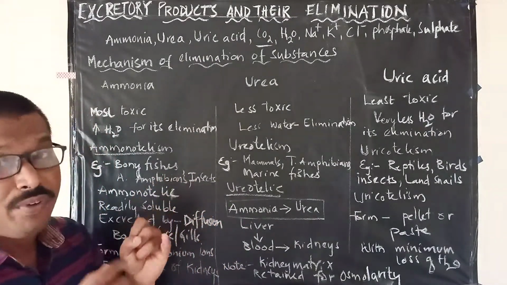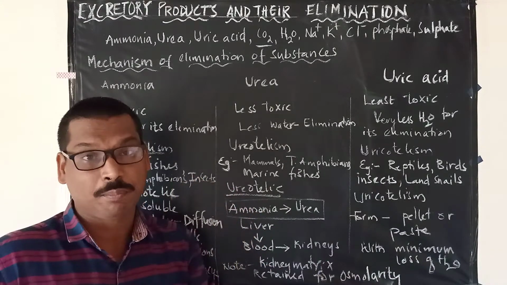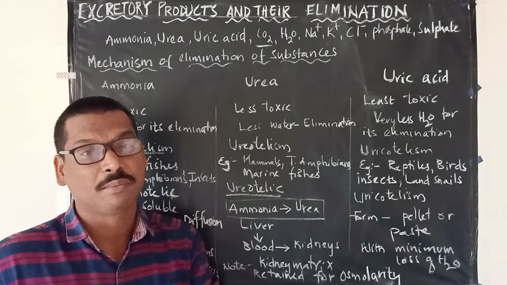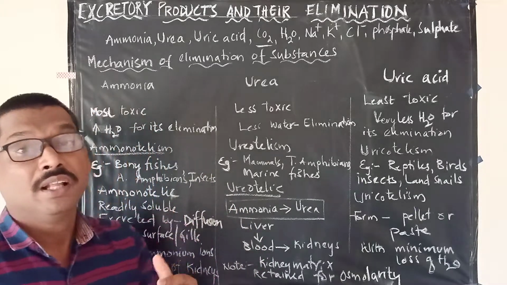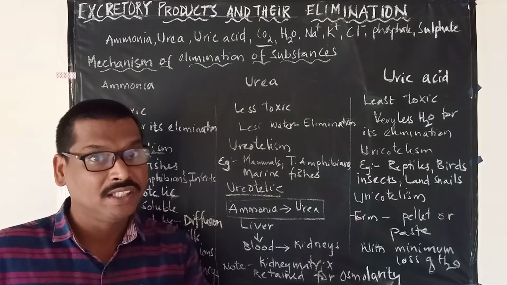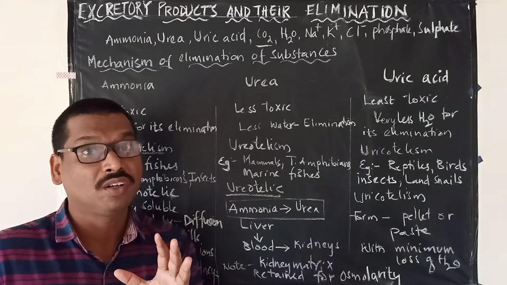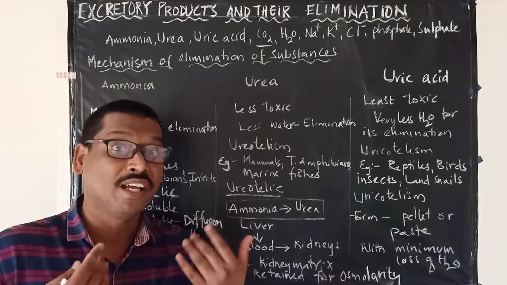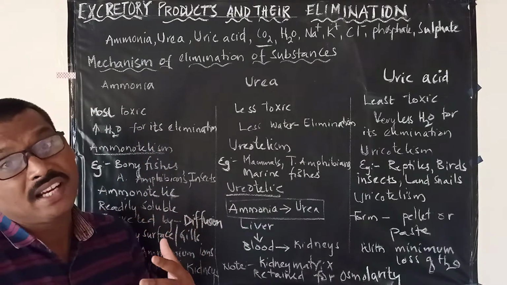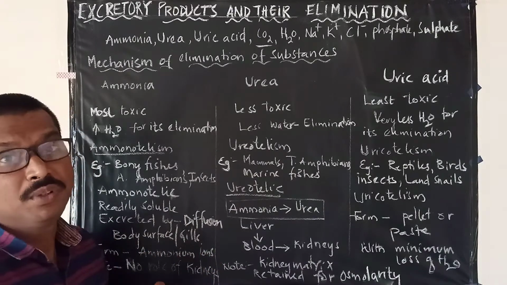And here we have to remember why the deamination of amino acids should take place. Remember one thing: organisms like human beings have the ability to store fats and carbohydrates, but we cannot store what? The proteins which are taken in excess quantity. Please remember that. Those which are in excess quantity should be removed from the body. That is another interesting point to keep in mind.